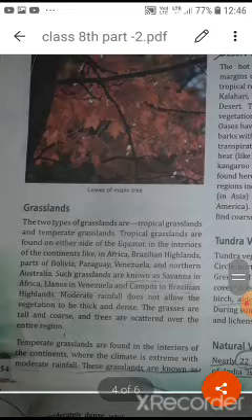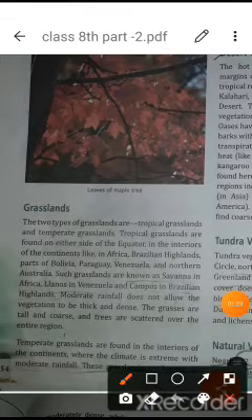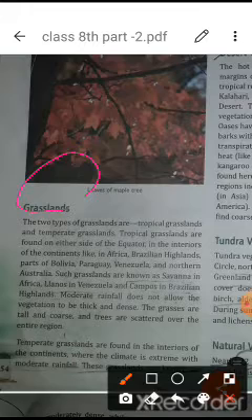Now next we can understand about the grasslands. This we have learned in the biomes. So there are forests, aquatic places, and also the grasslands. Students, we mainly have two types of grassland. One is the tropical grassland and one is the temperate grassland. So I think you are aware of it.